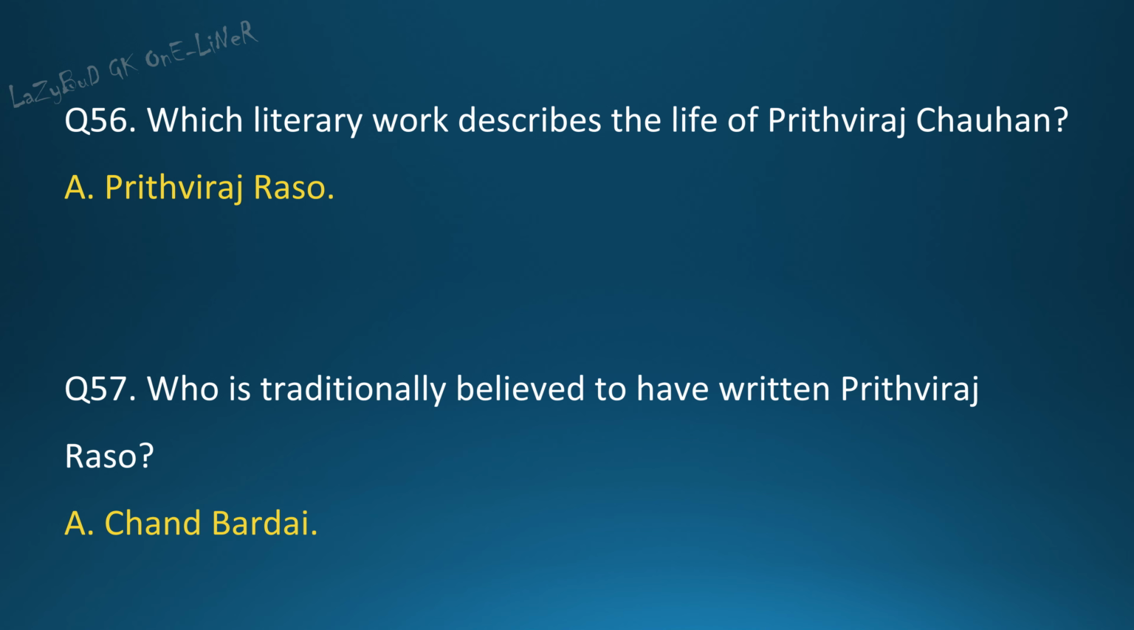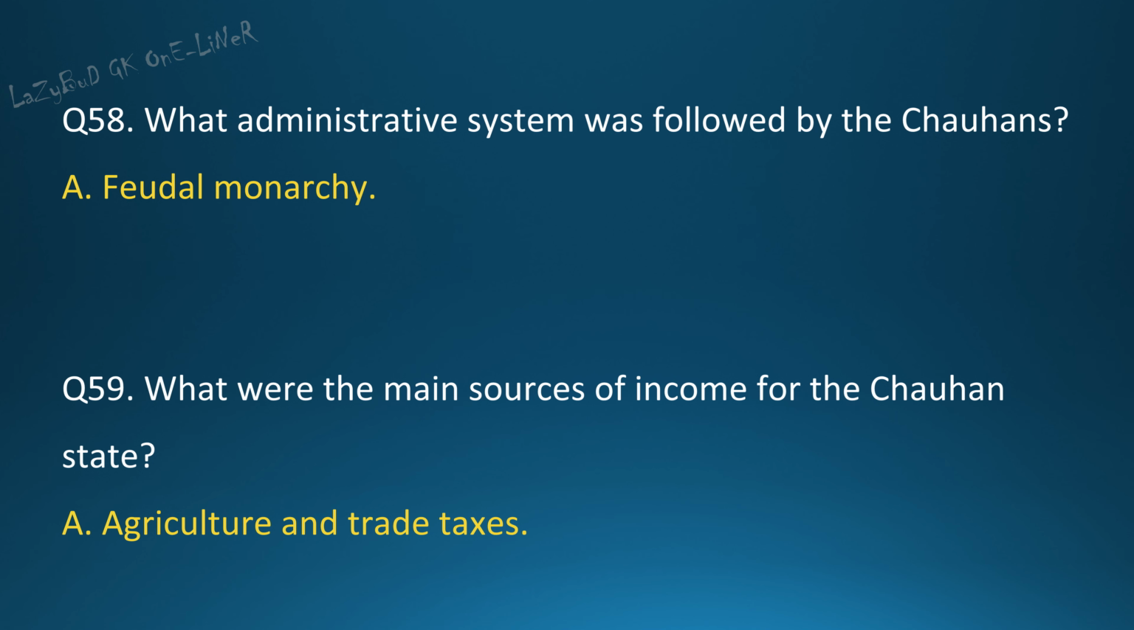Question 57. Who is traditionally believed to have written Prithviraj Raso? Answer. Chand Bardai. Question 58. What administrative system was followed by the Chauhans? Answer. Feudal monarchy. Question 59. What were the main sources of income for the Chauhan state? Answer. Agriculture and trade taxes.